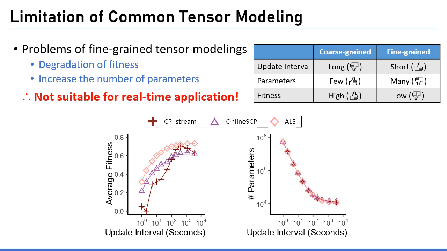First of all, it causes the degradation of fitness. An extremely fine-grained time mode results in an extremely sparse tensor, which is known to be of high rank, and thus it degrades the fitness. Second, it increases the number of parameters. An extremely fine-grained time mode leads to an extremely long time mode, and thus extremely many parameters. Therefore, the common tensor modeling with a fine-grained tensor is not suitable for real-time applications.